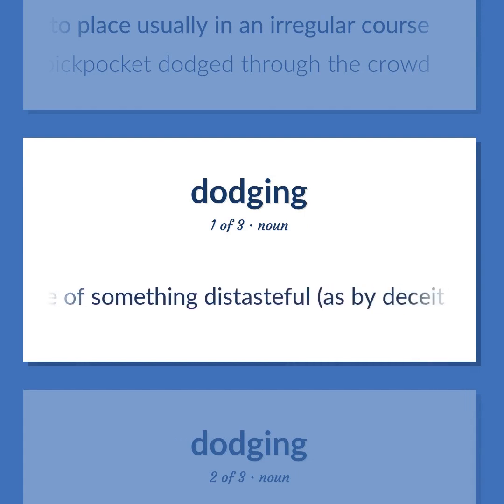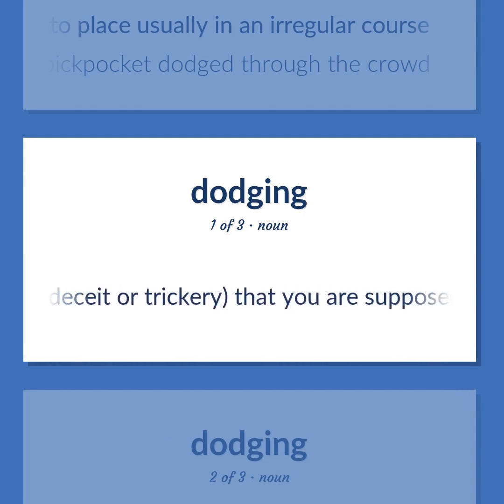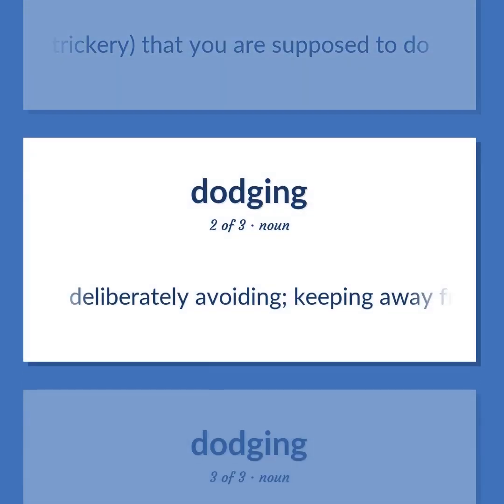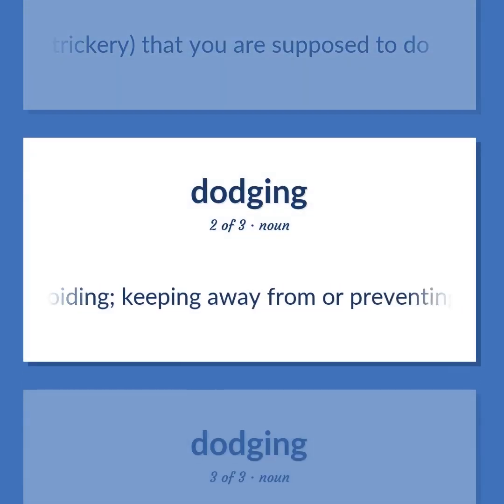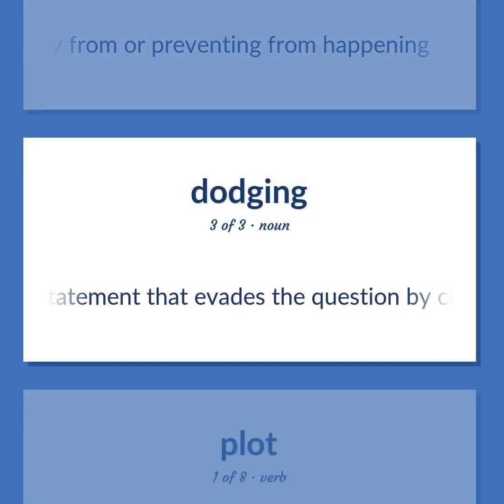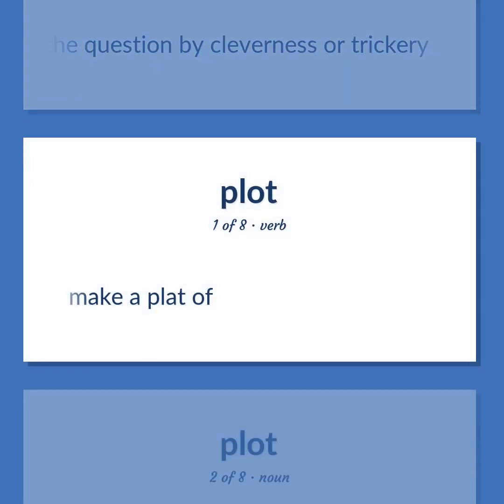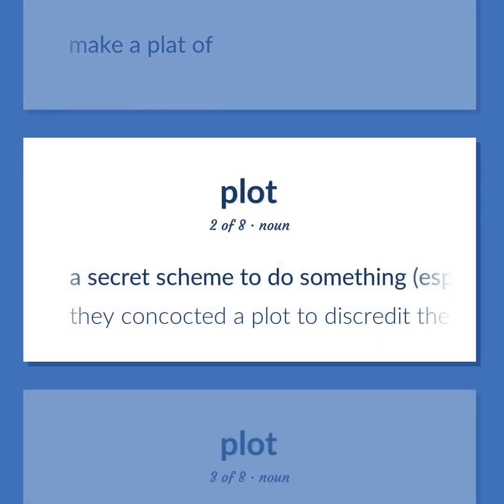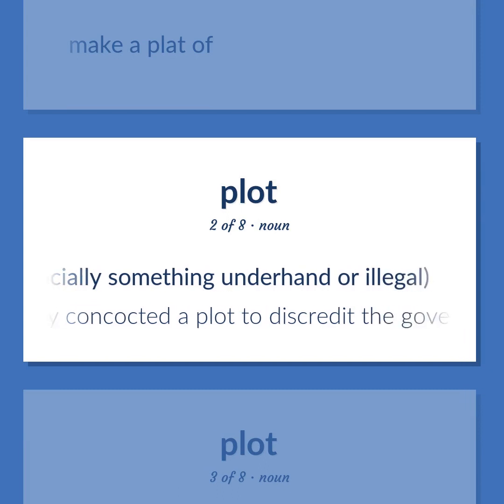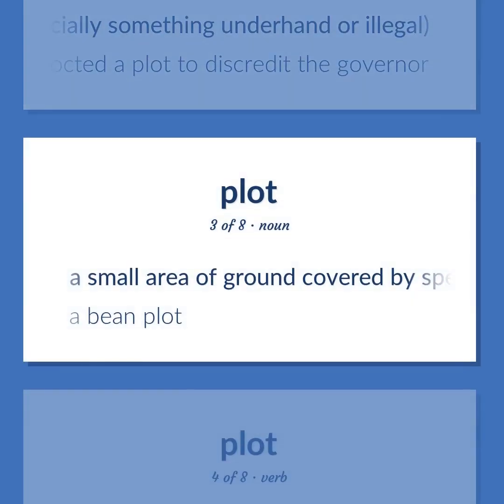Non-performance of something distasteful, as by deceit or trickery, that you are supposed to do. Deliberately avoiding, keeping away from or preventing from happening. A statement that evades the question by cleverness or trickery. Make a plot of. A secret scheme to do something, especially something underhand or illegal. They concocted a plot to discredit the governor. A small area of ground covered by specific vegetation. A bean plot.